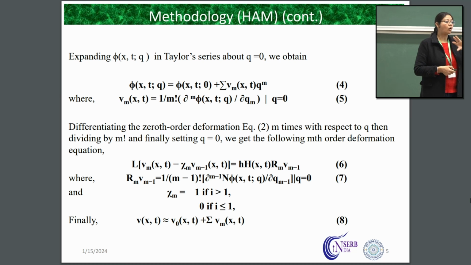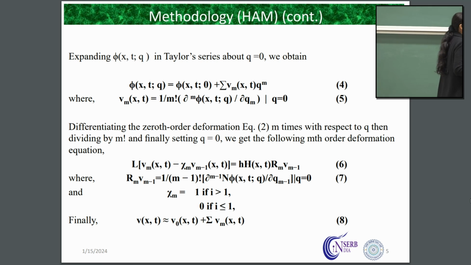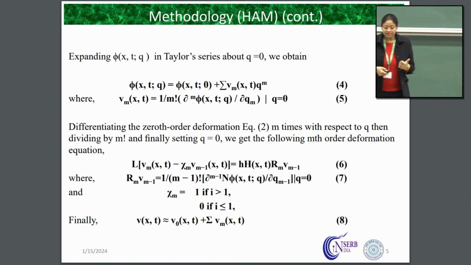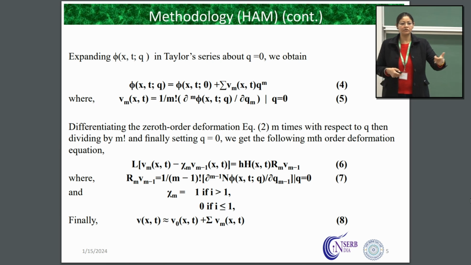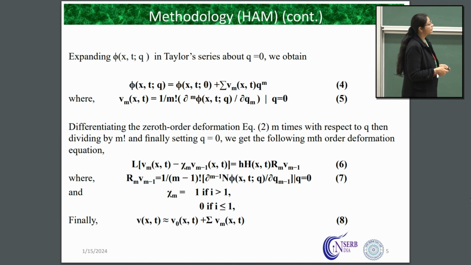When we substitute all those values, we introduce this xi-m. Xi-m takes the value 1 when I is greater than 1 and 0 when I is less than or equal to 1. What is this I? This I is actually the number of times we are going to differentiate. Because we differentiate m times, here we will get either 1 or 0 depending upon the derivative we are going to take. So from here, finally we get the solution, which is the initial guess and the number of times we are going to differentiate.